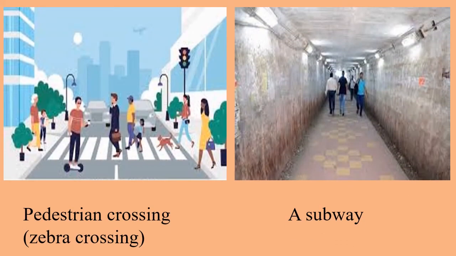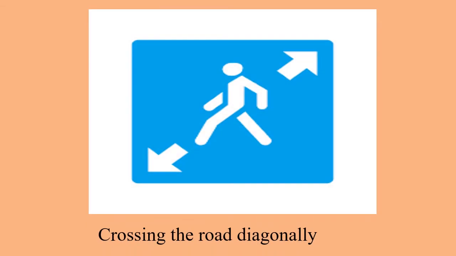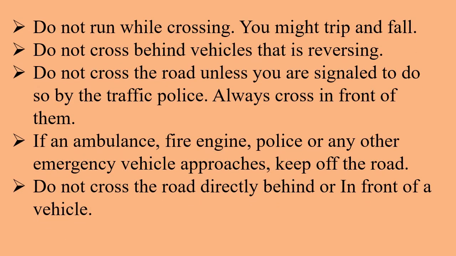Use zebra crossing and subways to cross the road. Another word for zebra crossing is pedestrian crossing. Do not cross the roads diagonally. It's shown in the picture. Walk straight across the road. Do not run while crossing. You might trip and fall.